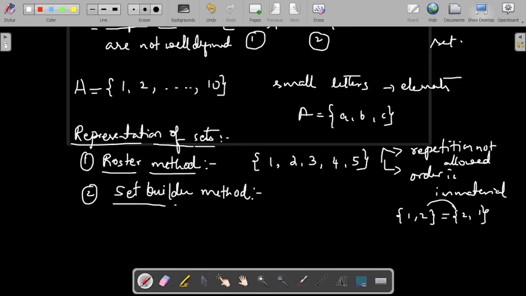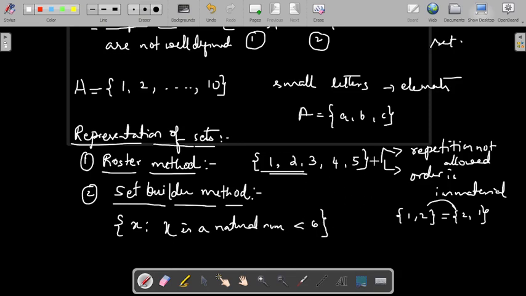Let us see what is meant by set builder form, that is, how to represent a set in set builder form. Suppose the same set, let me consider. While writing in set builder form, what we do is we list a general element as x followed by a colon, and then the property to be satisfied by the element x. x is a natural number less than 6. So till 5 the natural numbers will come.